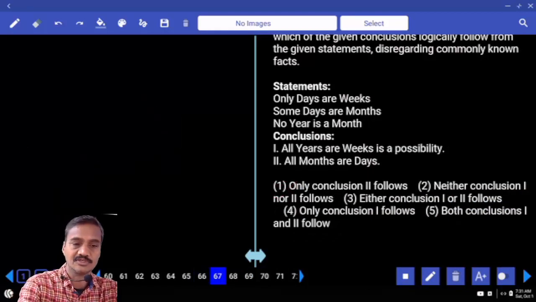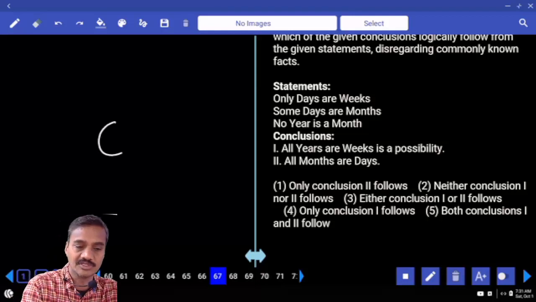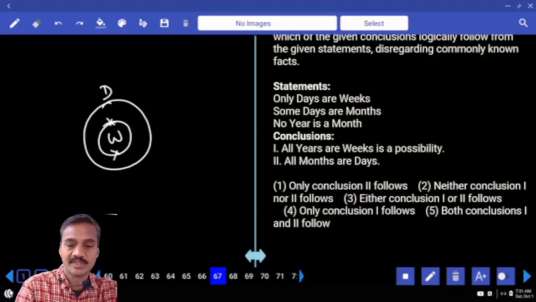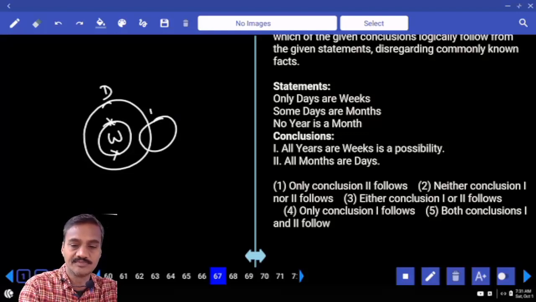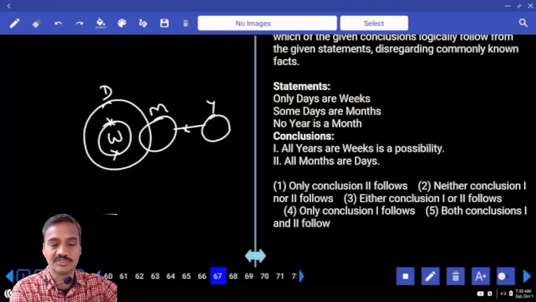Then 67. Only days are weeks. That means all these weeks belong only to days, and these weeks do not belong to anything else. And some other days are months. And no year is a month. No intersection between a year and a month. And all years are weeks is a possibility.